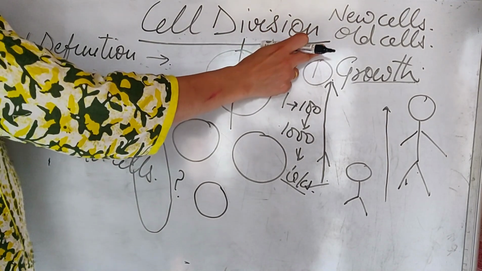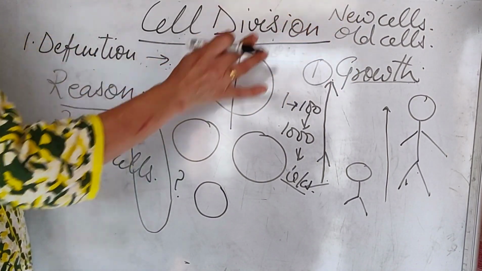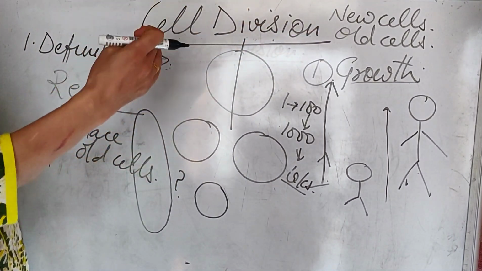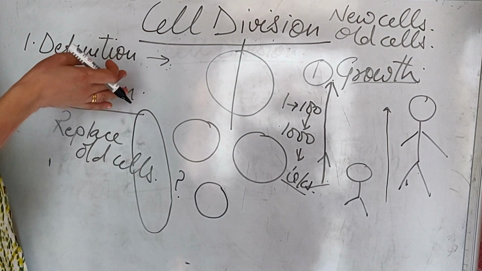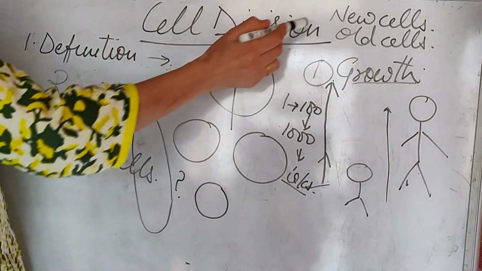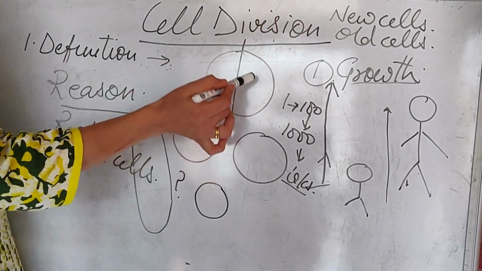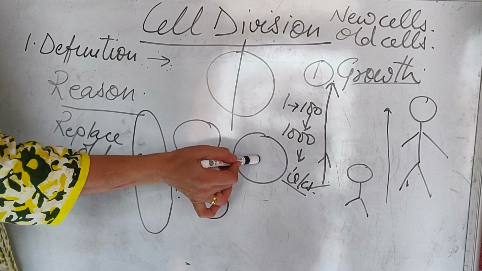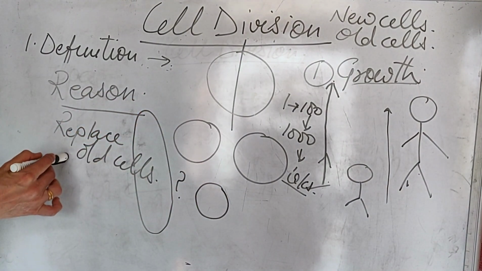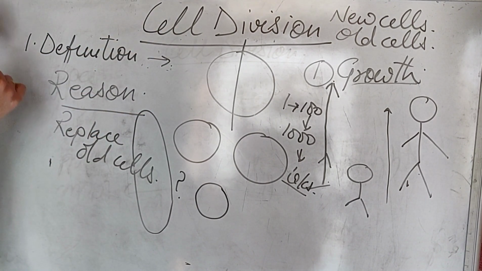So according to that, if the old cell dies, it is replaced by a new cell, and it is necessary. Otherwise, if all die and nothing new is made, how would we survive? So new cells are made from the older cell, resulting in two cells. So for the replacement of old cells, this process of cell division is required.